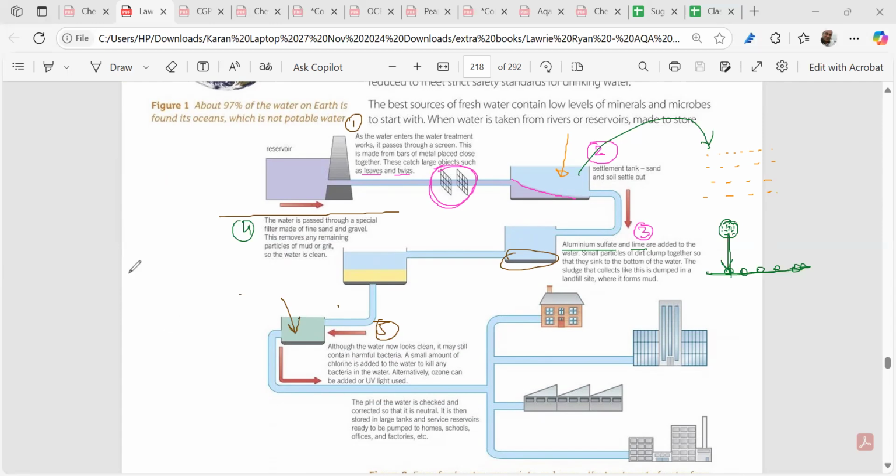But see, I told you, when the rain falls, what happens? The bacteria and the microorganisms also get dissolved. We have our task finally to eliminate the bacteria and the microorganisms over here, right? How do we do it? We do it via three ways. First is the cheapest way. The cheapest way is that we add chlorine, right?